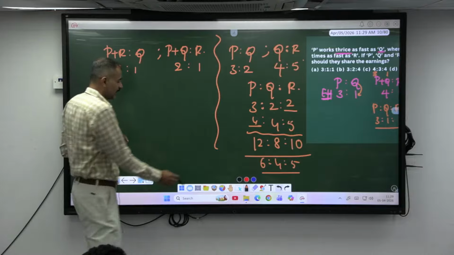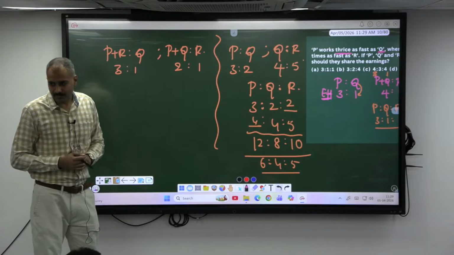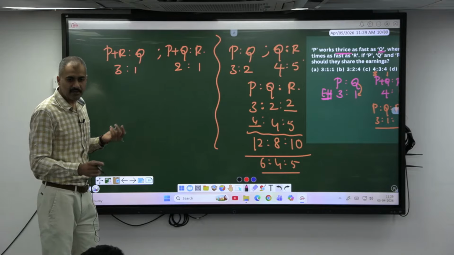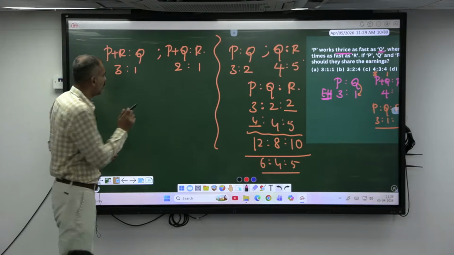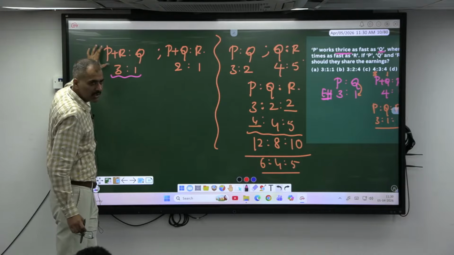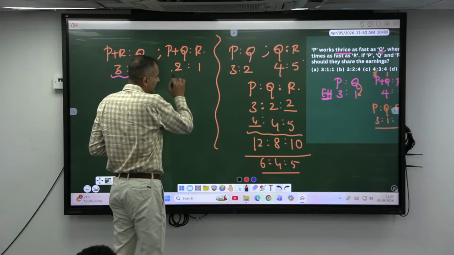Okay, look here now. If they are working together, they have to be doing the same units of work, right? Whether they are doing it today or tomorrow or yesterday, if they are working together, they have to be doing the same units of work. Isn't it? How many units are they doing? Who are working here? P, Q, R. How many units? 4 units. Who are working here? How many units are they doing?